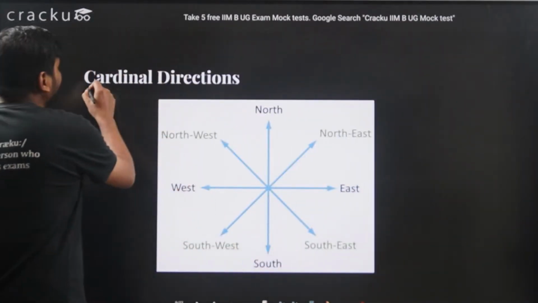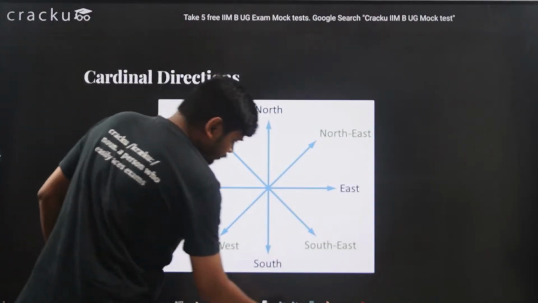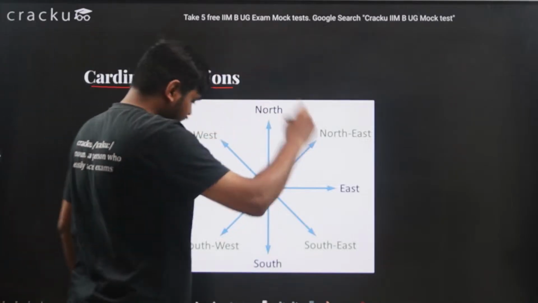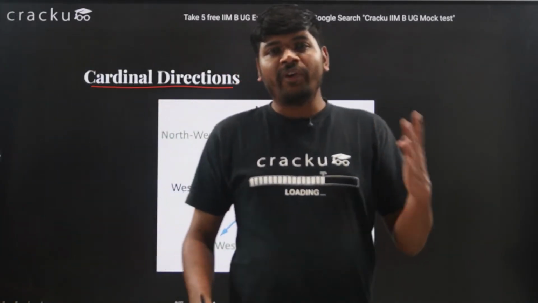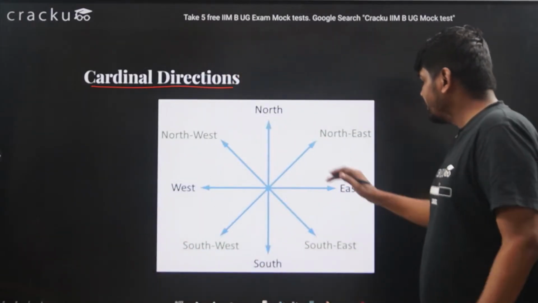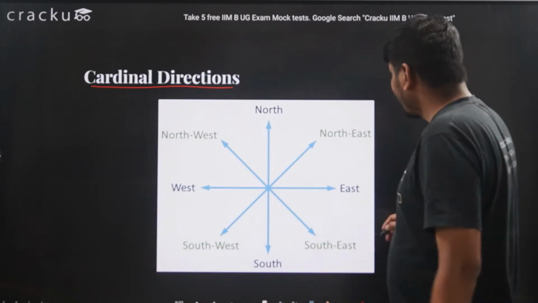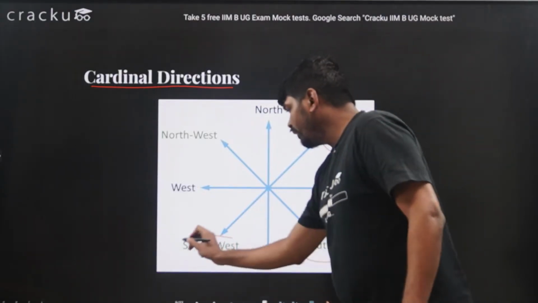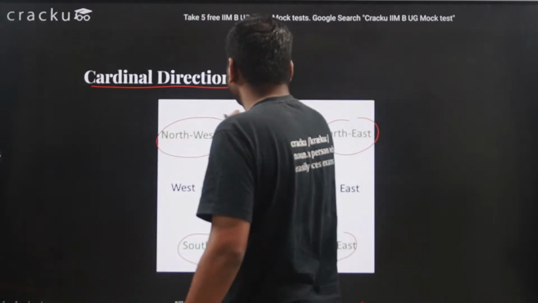Now we also need to understand the cardinal directions. We have 4 directions: east, west, north and south. Apart from these, we also have northeast, southeast, southwest, and northwest.